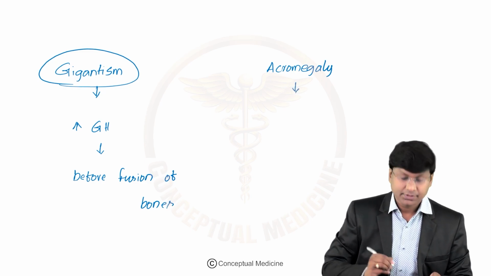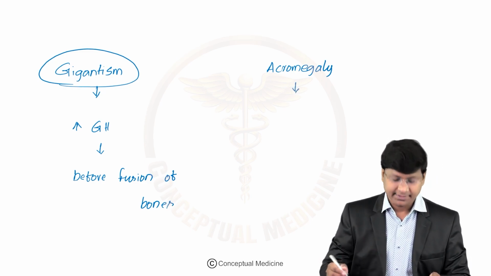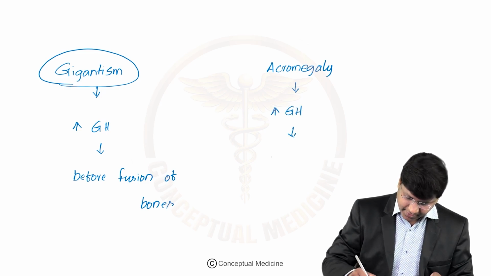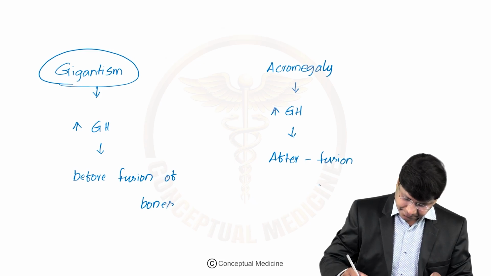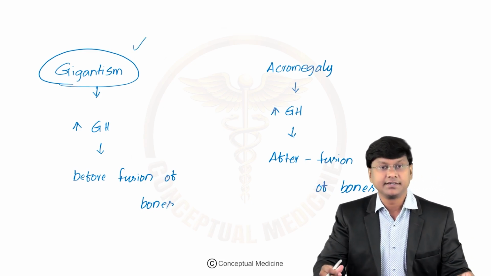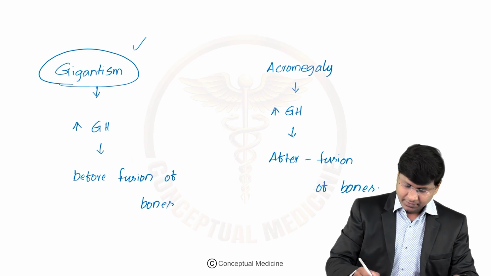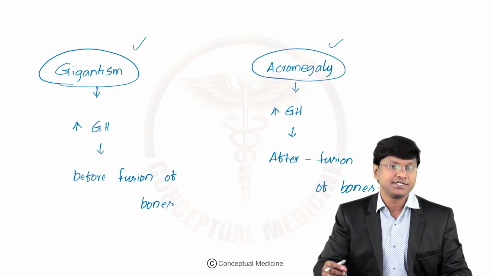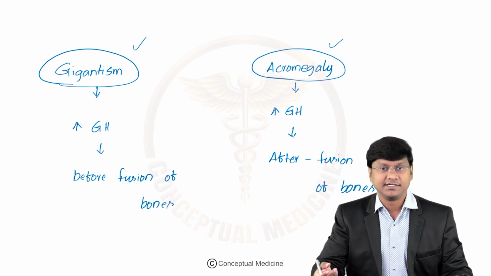Whereas acromegaly is also a clinical condition characterized by an increase in growth hormone, but that is after the fusion of the bones. So in the sense, gigantism is a clinical condition which occurs mainly in children due to an increase in growth hormone, whereas acromegaly is a clinical condition which is commonly seen in adults.